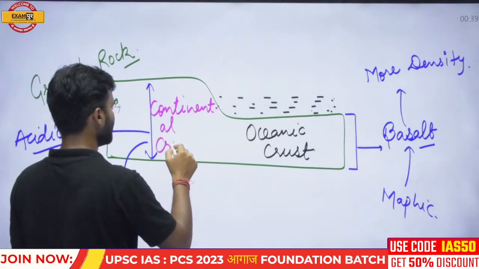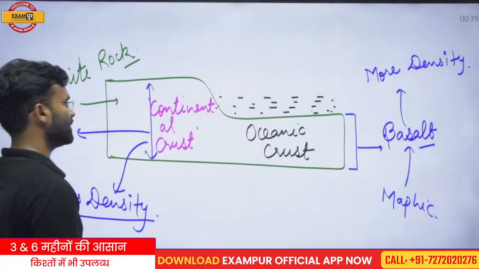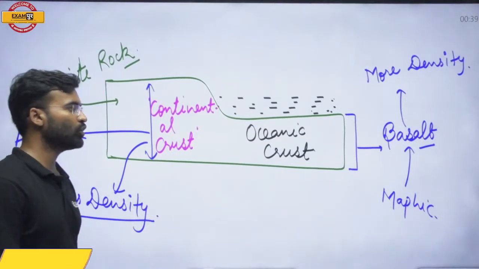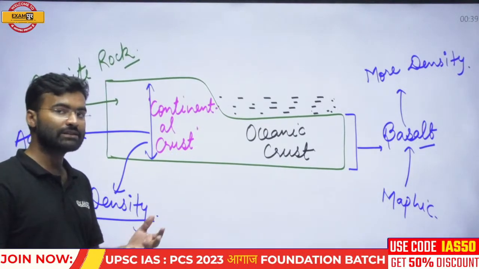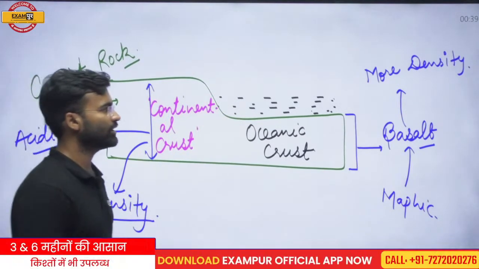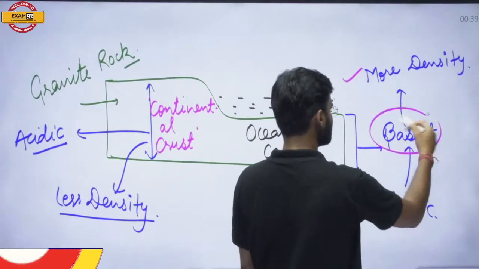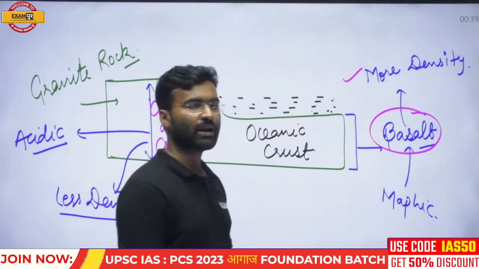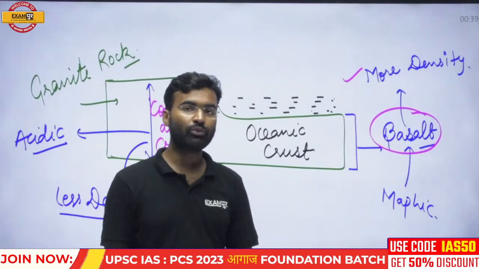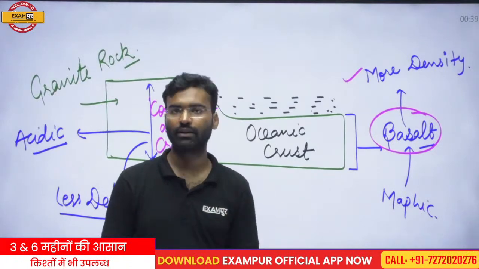Now, if anybody asks you whether the oceanic crust has more density than the continental crust, your answer should be absolutely yes. Why? Because it is made by mafic magma, and mafic magma has more heavy material, like iron and nickel.